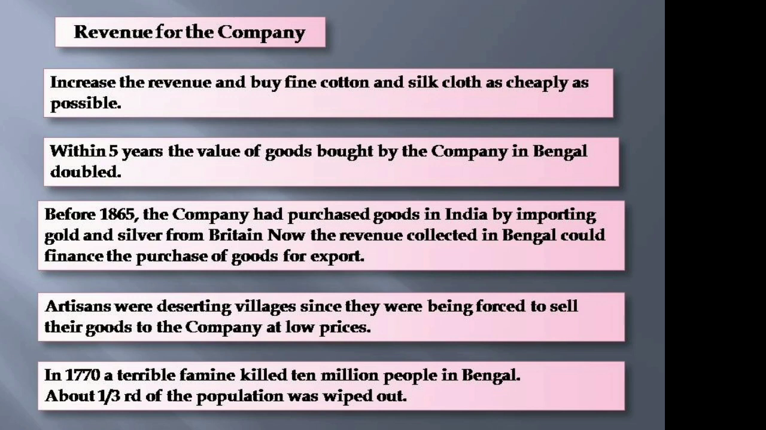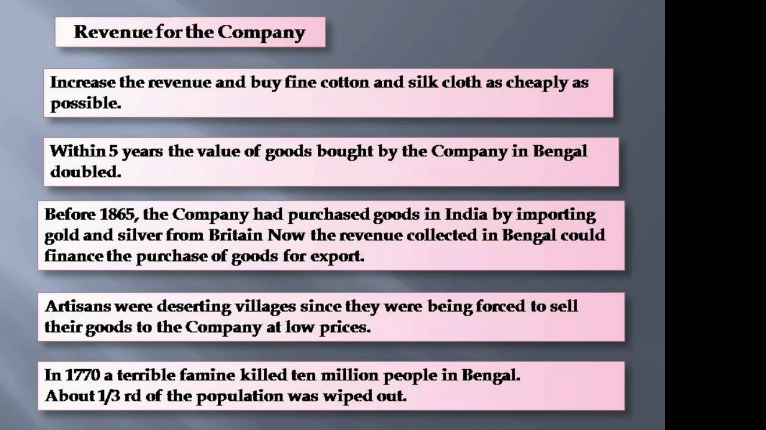It wanted the revenue income, but there was no proper system of collecting the taxes, and a system of assessment was not available. The effort was to increase the revenue as much as it could and buy fine cotton and silk cloth as cheaply as possible. This was the main aim of the company.